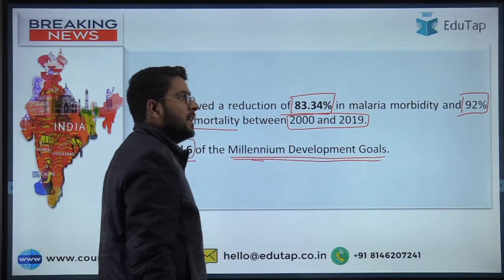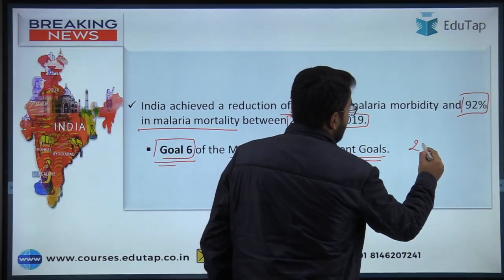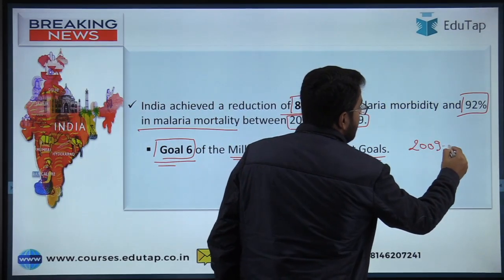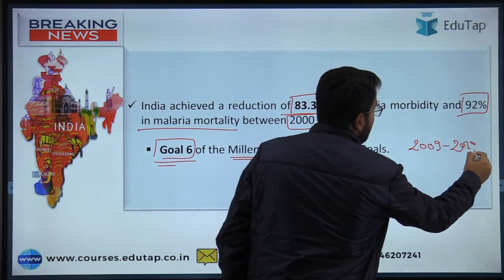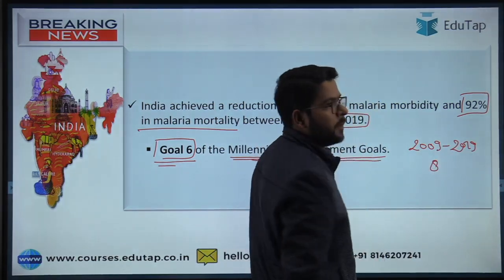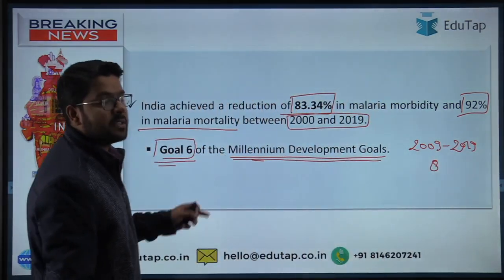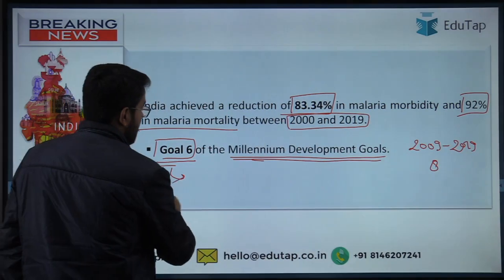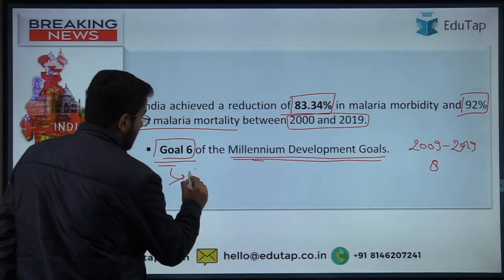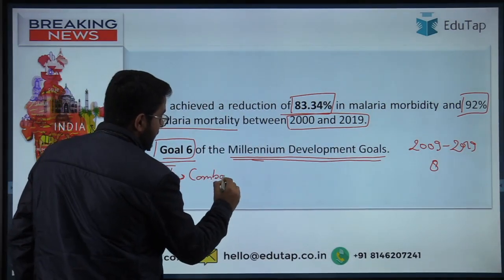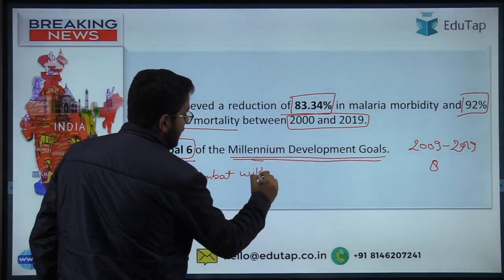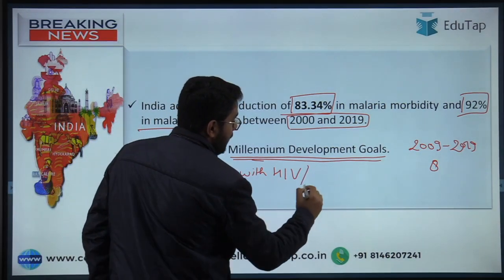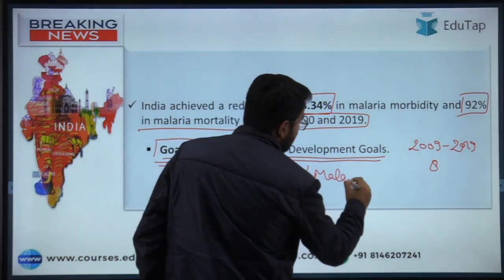So guys, from 2009 till 2019, there were 8 Millennium Development Goals which India wanted to achieve, and goal number 6 is one of those, which includes combating HIV, malaria and other diseases.